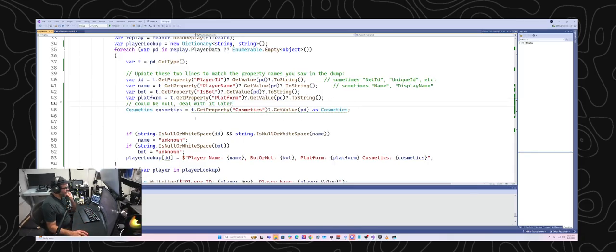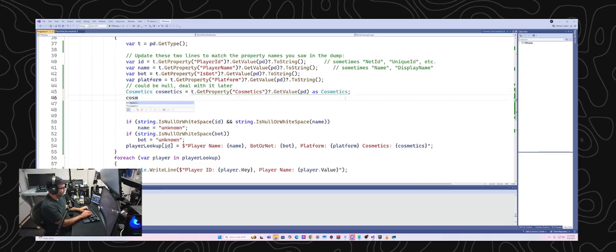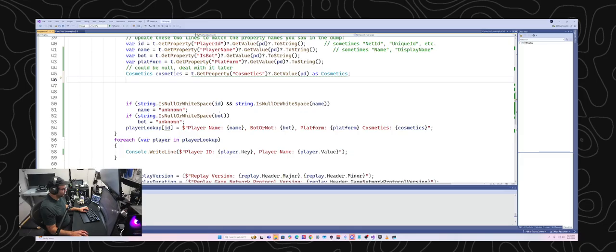And then in theory, now I've got this cosmetics thing, and so we should be able to extract some data out of it. So let me go take a look. Cosmetics, pet skin, pickaxe. Let's just do pickaxe. Let's start with pickaxe and see if we can extract the pickaxe from this. We'll add this into our player ID lookup here, and I'm just going to change this to say pickaxe. That would be cool if this works.